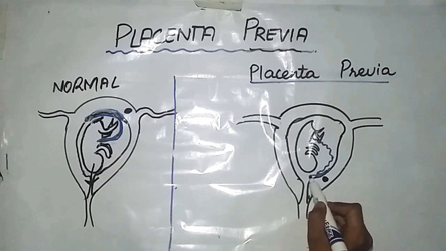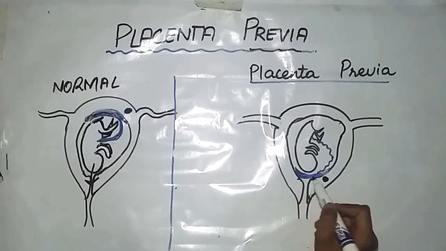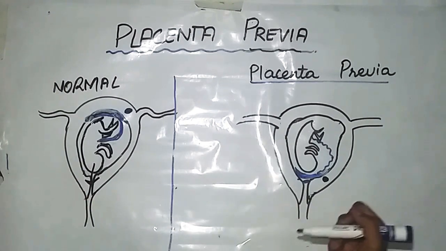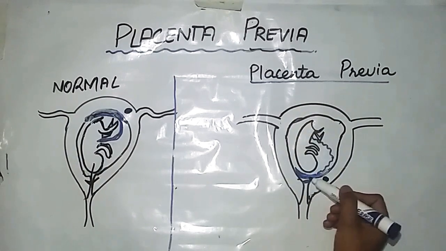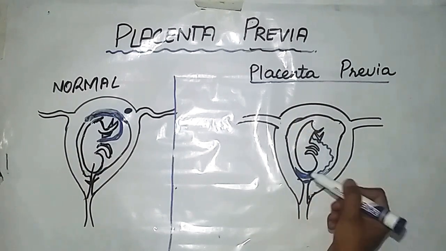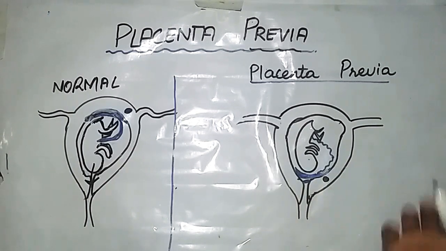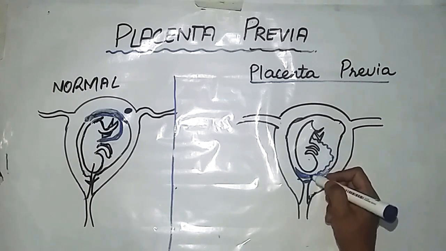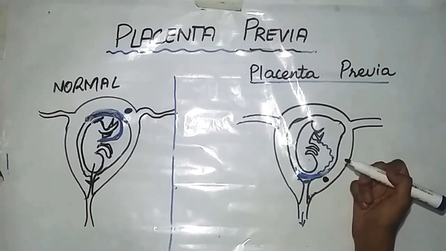And the placenta is formed over here in front of the internal opening of the cervix. Previa means that the placenta is first. Placenta is before the embryo. In other words, at the time of delivery, first the placenta will come outward and after that the embryo will come outward.